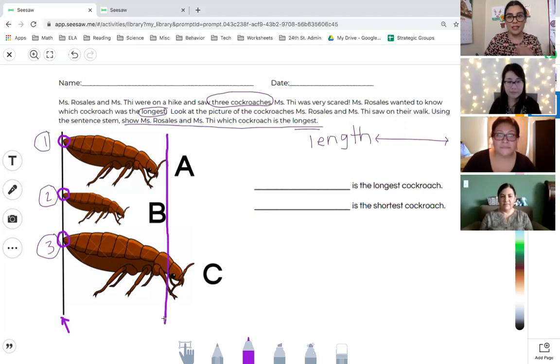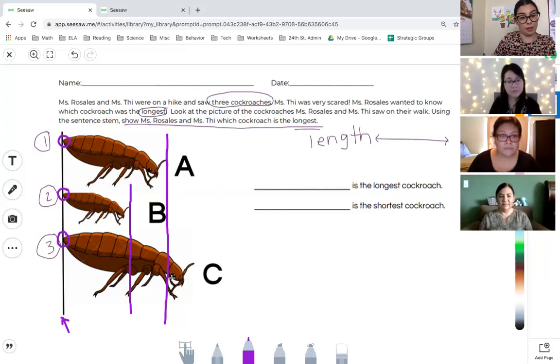Okay. What do we notice about this reference point? Miss Rosales? We notice that cockroach A is smaller than cockroach C, and we notice that cockroach A is bigger than cockroach B. Correct. So we see that there's a space, and if we draw a reference point for our friend cockroach B, we can see that this reference point still hits the body of cockroach C and the body of cockroach A. So that one's probably the shortest cockroach.